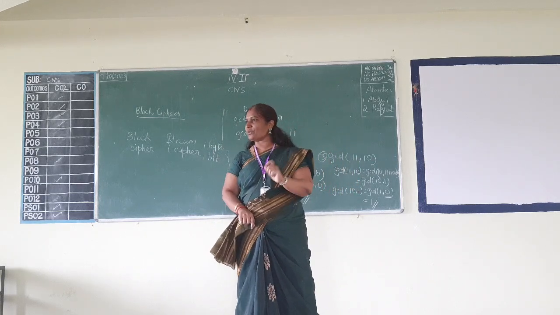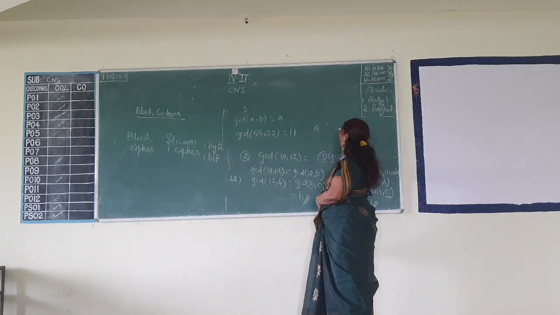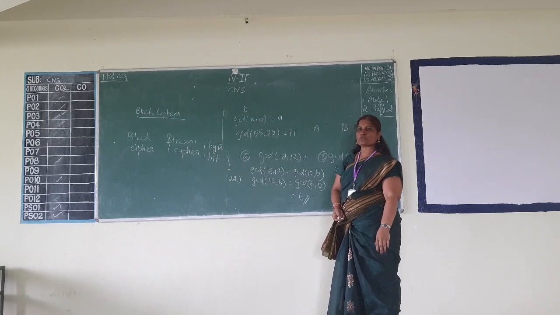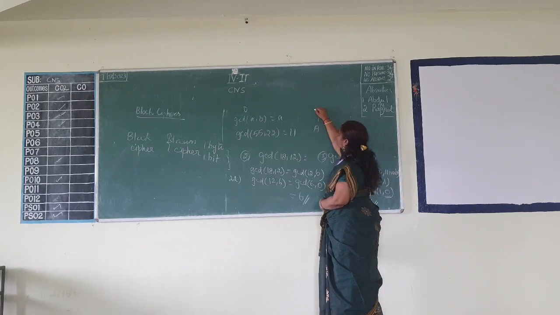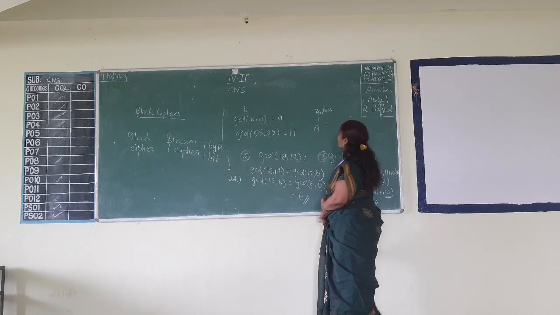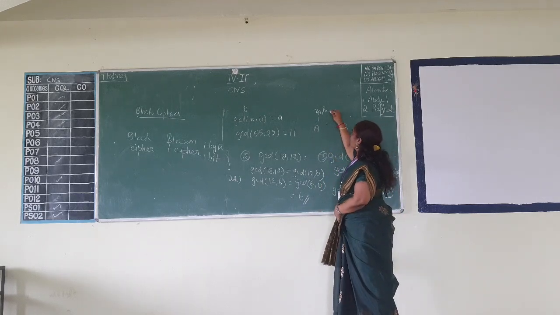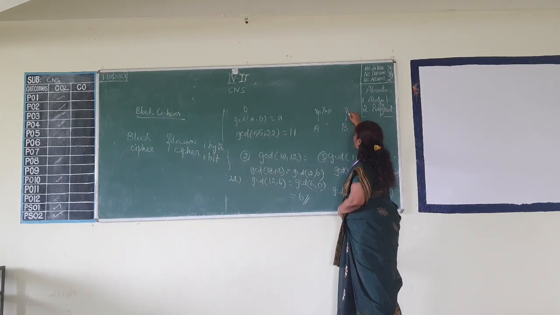I have explained this very clearly when A and B are two people who are going to transmit the message. A will be having two keys: private key PR of A and public key PU of A. Similarly, B also will be having PR of B and PU of B. Got it?